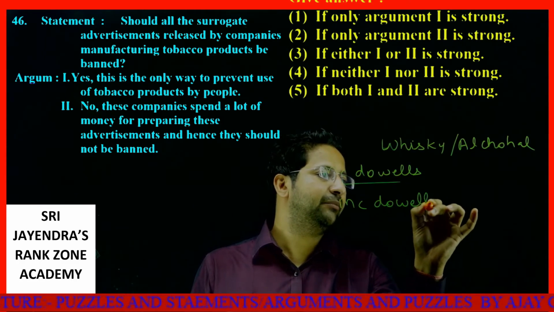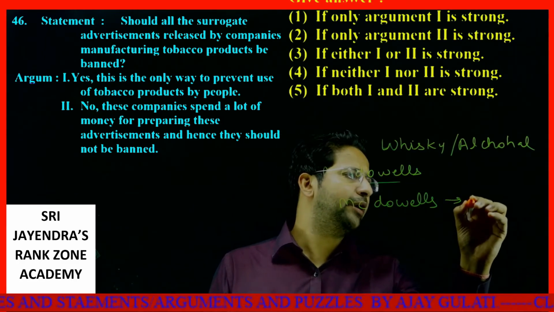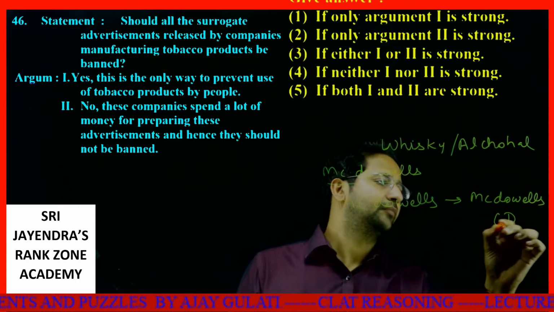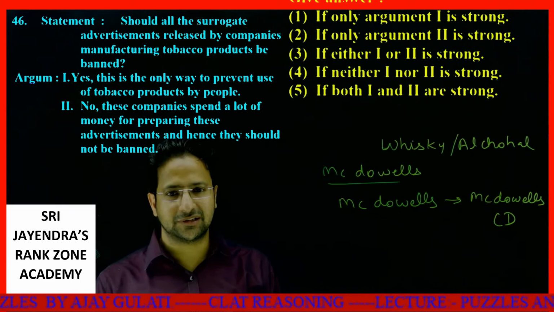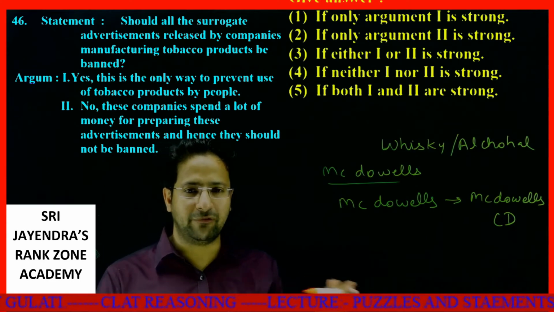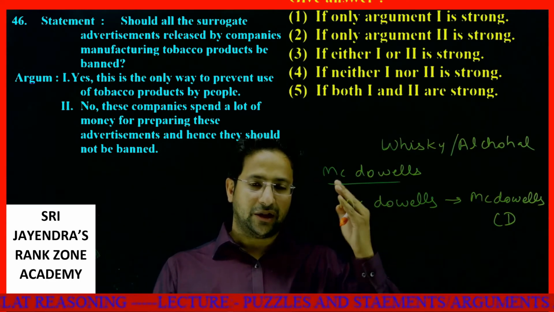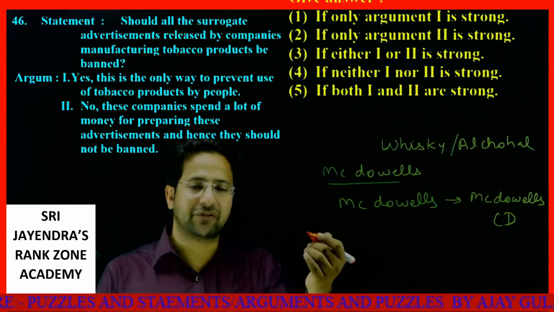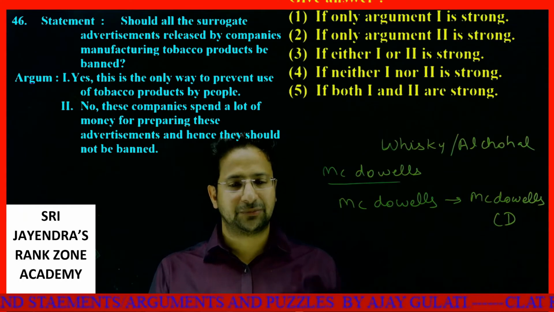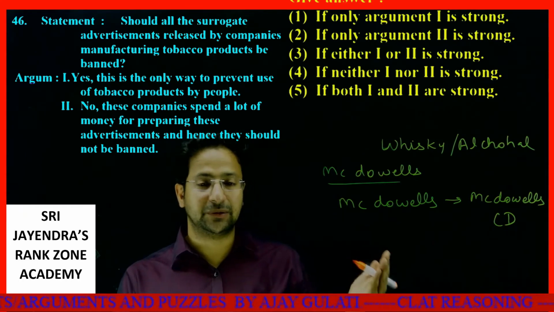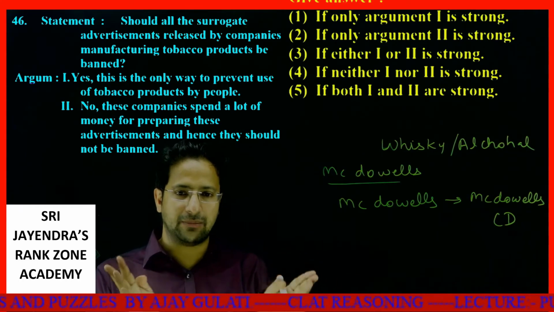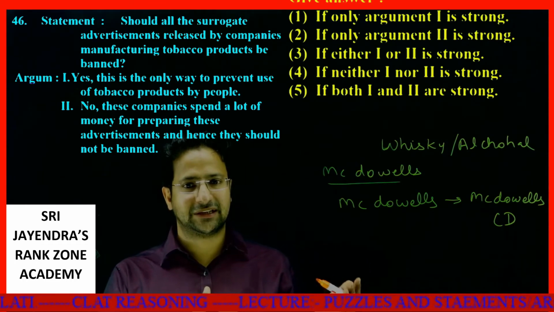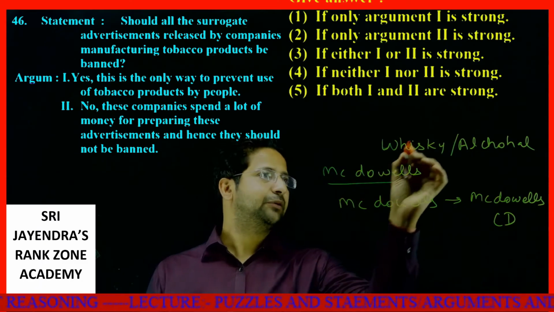by the name of McDowell's music CDs. Seagram's Royal Blue, Men Will Be Men ads are there. They promote the name Seagram, but through a different product. Carlsberg, we know, is a beer, but Carlsberg is being promoted in an advertisement which shows Carlsberg water. This is the concept of surrogate advertisement.